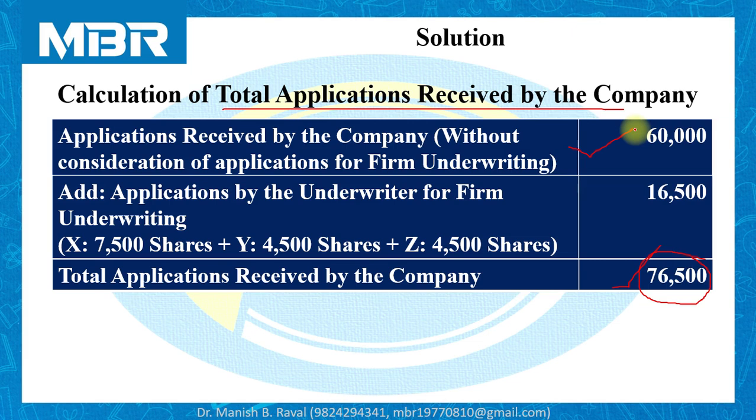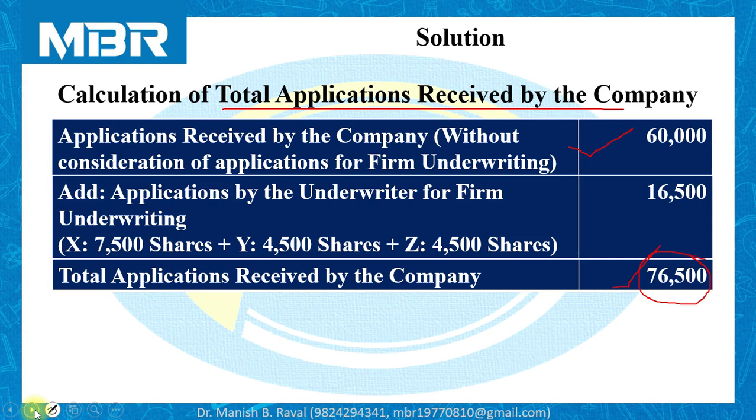Total applications received by the company are the applications received without consideration of firm underwriting plus applications by the underwriters for firm underwriting. This is the first and foremost calculation of this question.